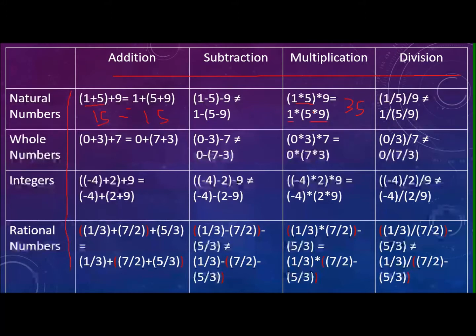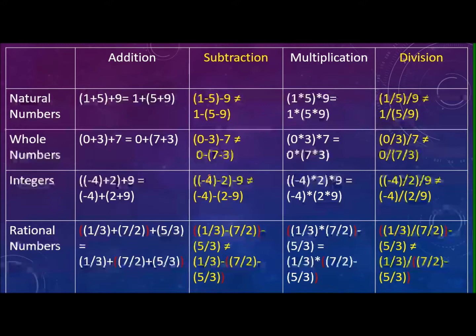So again the same story, you can check that all this is associative for all these number sets. Addition is associative, multiplication is associative, while subtraction and division is not. Okay, you can see this from the answer. You can check by yourself from any number.